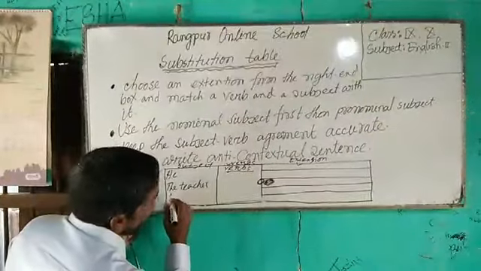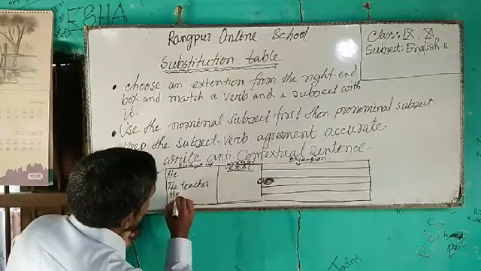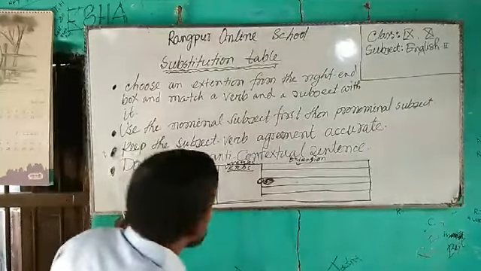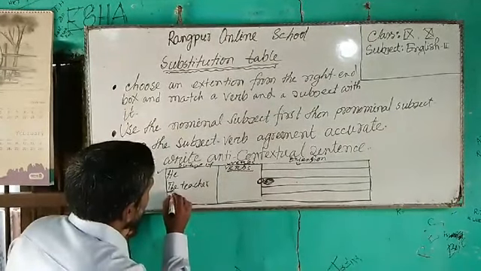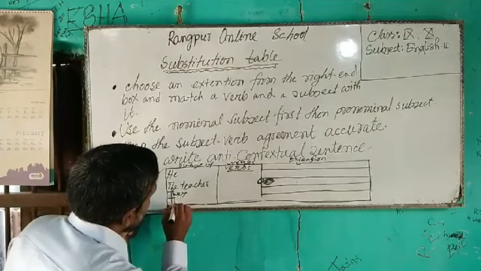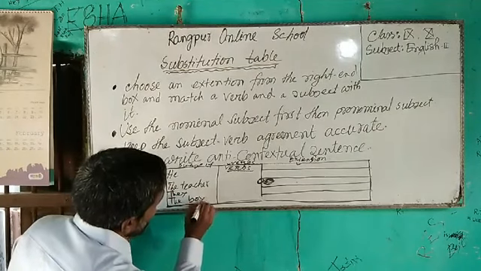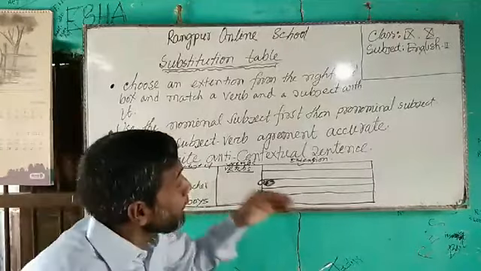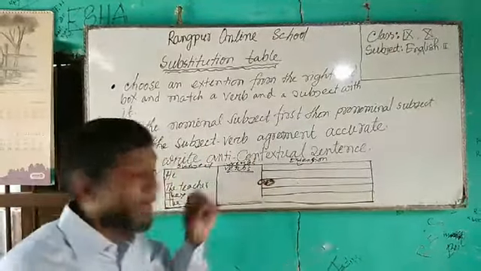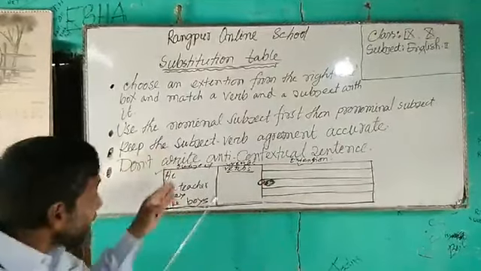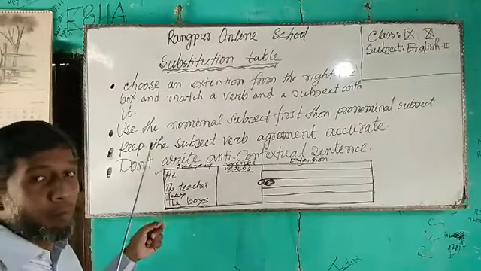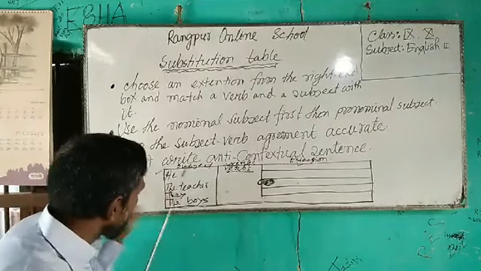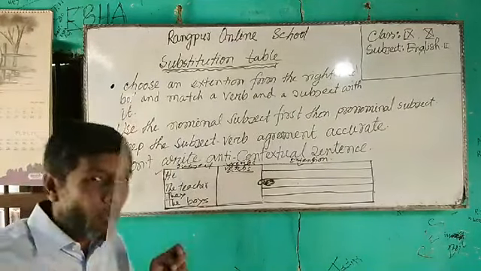Perhaps I am going to write I, am going to write here they, and here I have a subject, the boys. So dear students, when I make a sentence by using this table, my target will be in the box. I know he is a pronoun, the teacher is a nominal subject, this is a pronominal subject. They is pronominal, the boys is nominal.